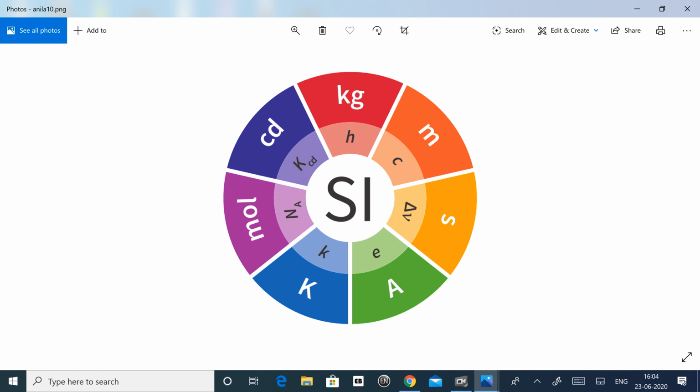As we know, physics is a branch of science which involves experiments and measurements. We discussed that measurement is a process of comparison of the given physical quantity with a standard quantity of the same nature, and the magnitude of a physical quantity is expressed in terms of its numerical value and unit. Today, we are going to study the SI system of units.